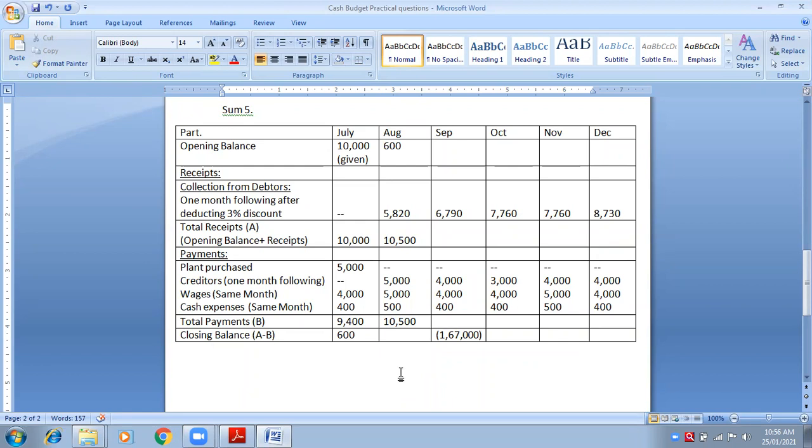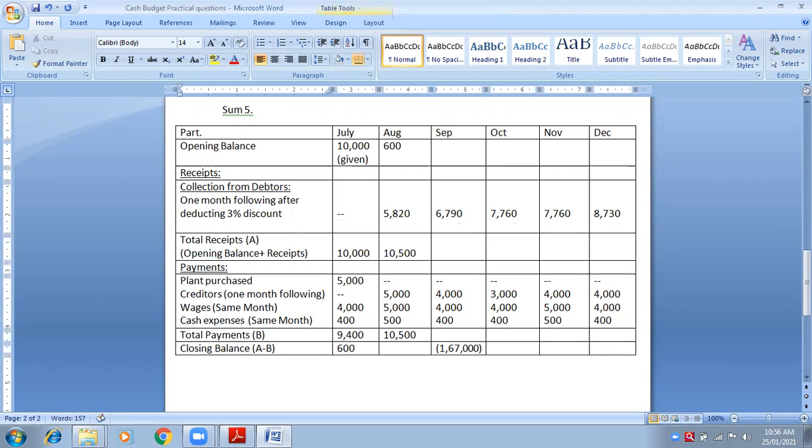See, my income was 6,420. I told you to write in rough. Yes, ma'am, 6,420 was my income. And my expenses are 10,500. Deduct both of these amounts and tell me what is the negative figure. 4,080. 4,080 will be my overdraft.